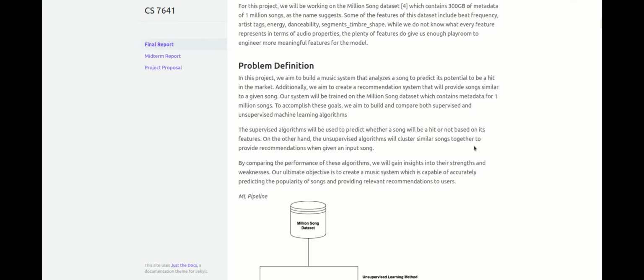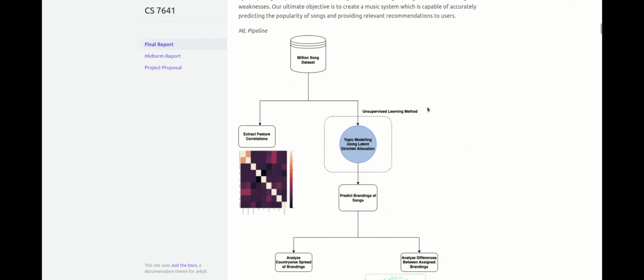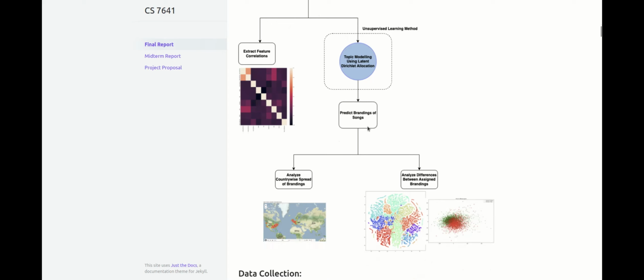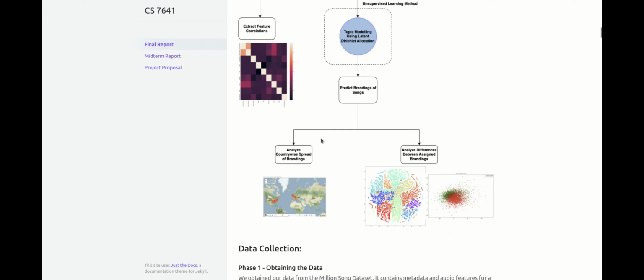By comparing the performance of these algorithms, we hope to gain insights into their strengths and weaknesses. Our ultimate goal is to create a music system that can accurately predict the popularity of songs and provide relevant recommendations to users. So this is an overview of our ML pipeline. We have the Million Song Dataset. We'll use it to extract feature correlations and then use these feature correlations to design unsupervised learning models and also supervised learning models. In this case, the unsupervised learning models will be for the music recommender system.